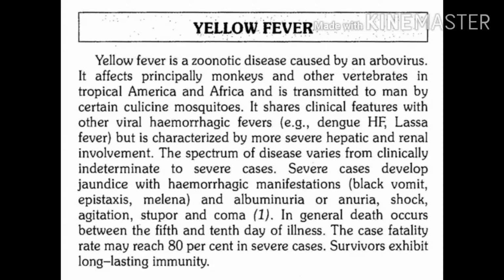Classical yellow fever is characterized by sudden onset of moderately high grade fever, prostration, nausea, vomiting, and vomiting of altered blood, which is called black vomit. There is jaundice, oliguria, and albuminuria.